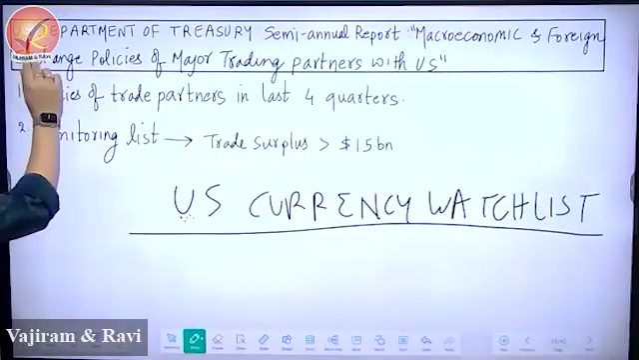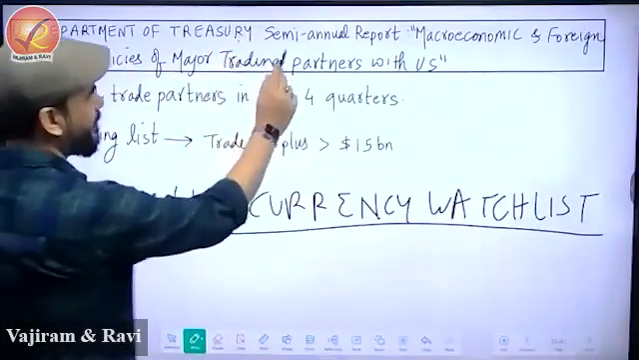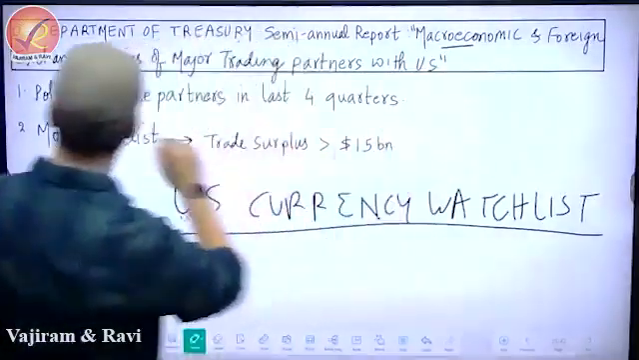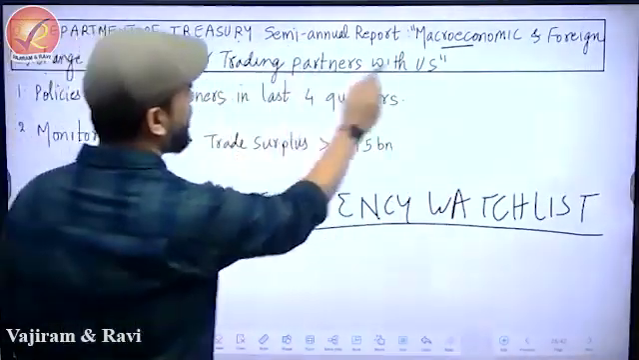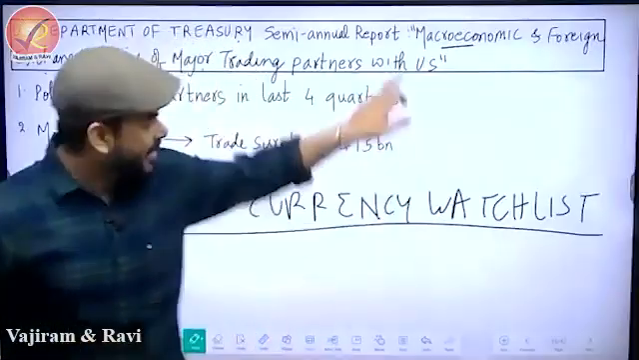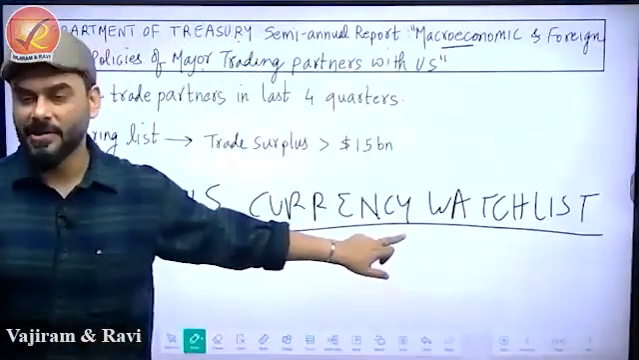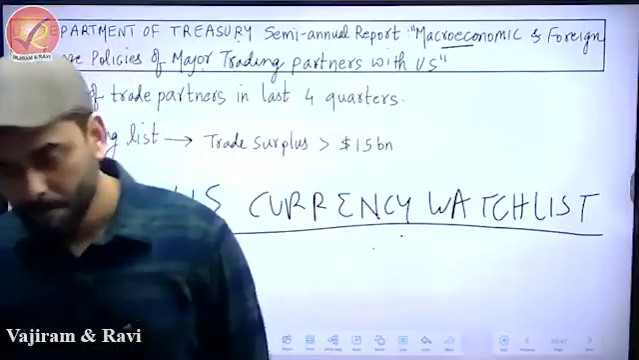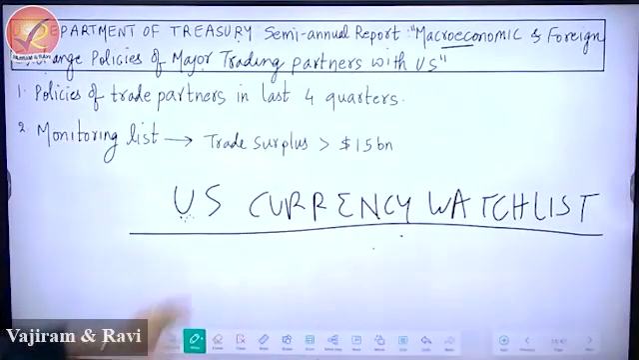So the name of the report is: the US Department of Treasury brings this report called a semi-annual report, Macroeconomic and Foreign Exchange Policies of Major Trading Partners with USA. This in short is called the US currency watch list actually. So please write that under this title, US currency watch list, Department of Treasury.